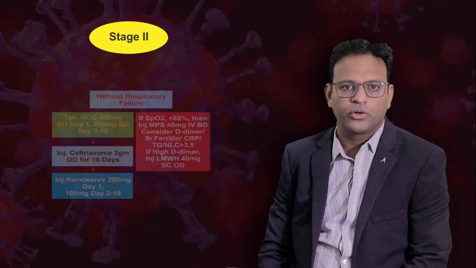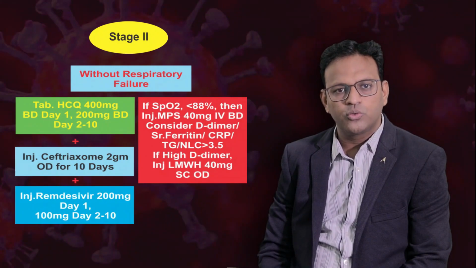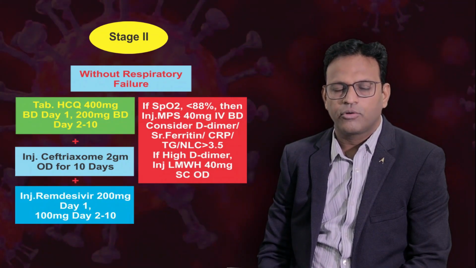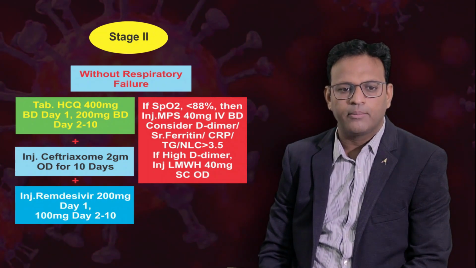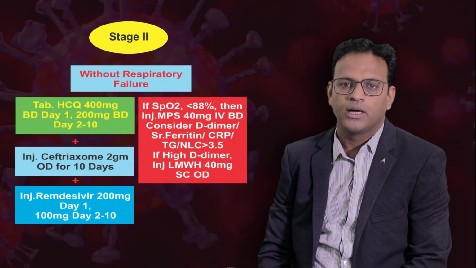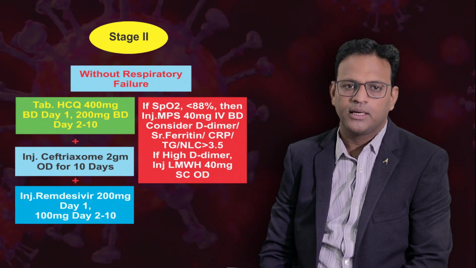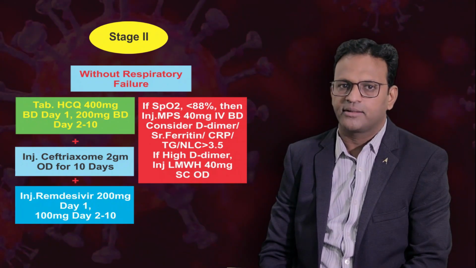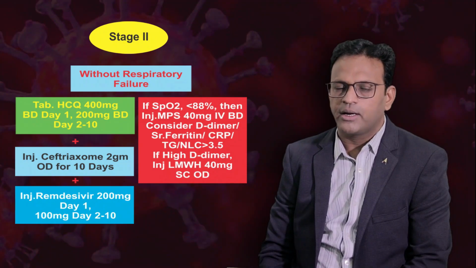Now stage 2, which is predominantly a pulmonary stage without respiratory failure: the patient should receive tablet hydroxychloroquine 400 mg twice daily on day 1, followed by 200 mg twice daily from day 2 to day 10, plus injection ceftriaxone 2 gram OD for 10 days. If patient saturation remains less than 88%, then considering the inflammatory cascade, we need to add injection methylprednisolone 40 mg intravenous twice daily.